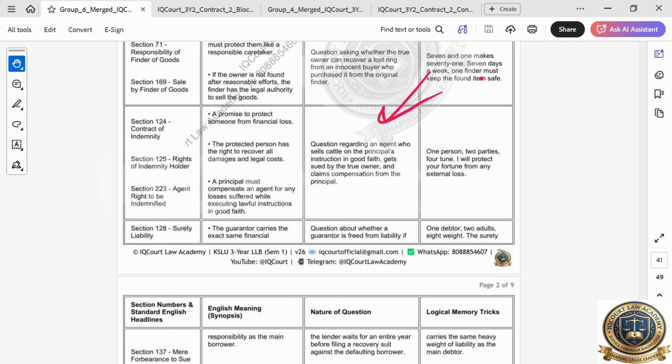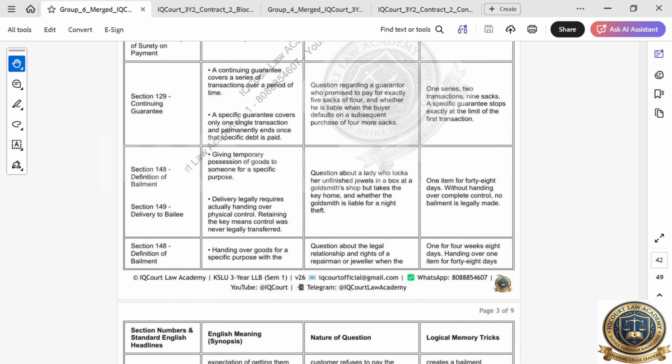Question regarding an agent who sells the cattle on the principal's instruction in good faith, gets sued by the true owner and claims compensation from the principal. This one is Section 125, right of the indemnity holder. This is the first unit. Agent's right to be indemnified. The principal must compensate an agent for any losses suffered by executing a lawful instruction.